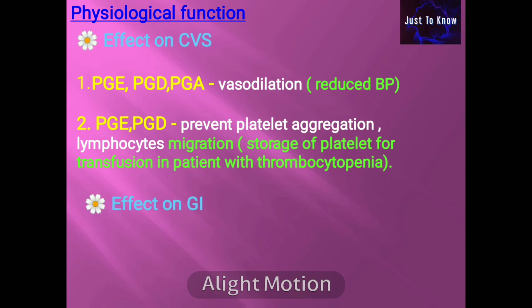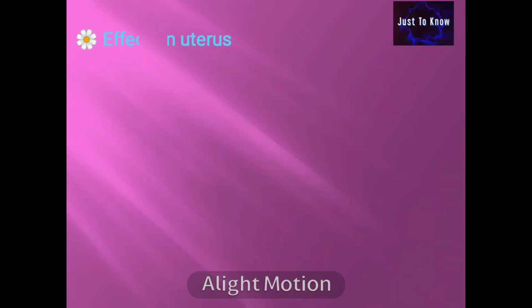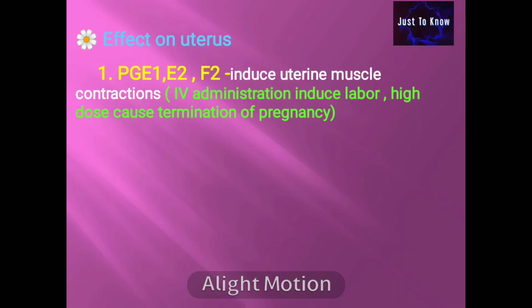Effect on gastrointestinal tract. The prostaglandin E2 inhibits the gastric and pepsin secretion. Hence, they are given to the peptic ulcer patient that accelerates the rate of healing. Effect on uterus. Prostaglandin E1, E2 and F2 induce uterine muscle contraction. Therefore, IV administration induces labor, but high dose causes termination of pregnancy.